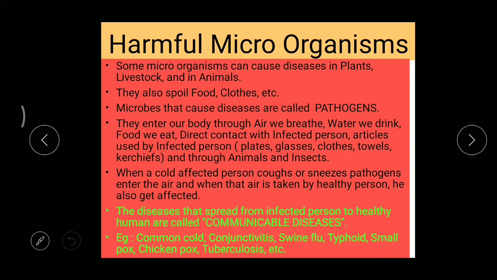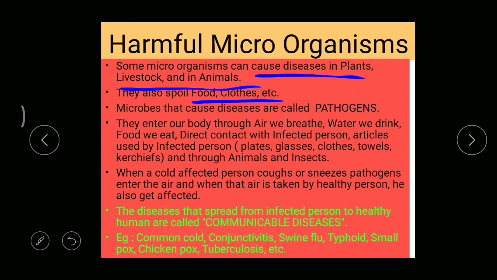Now different types of microorganisms cause different types of disease in plants, animals, and also livestock. Livestock means sheep, goat, camel, and also cow, ox, buffalo. All these together can be called livestock, which means pashulu, okay. And even these microorganisms spoil items like food, clothes, and paper.